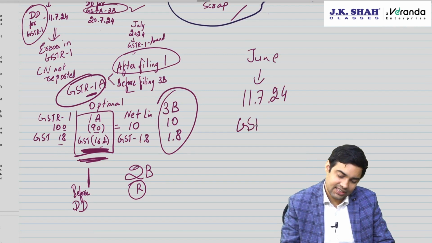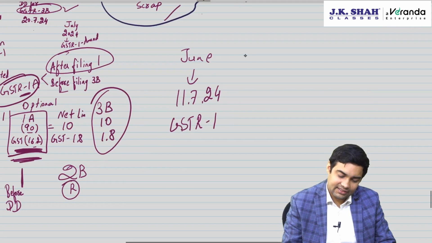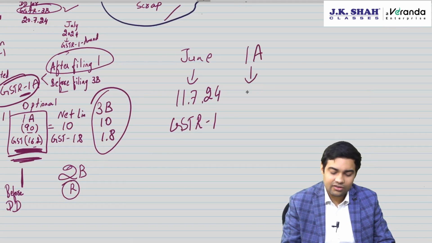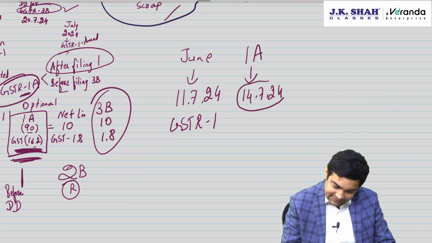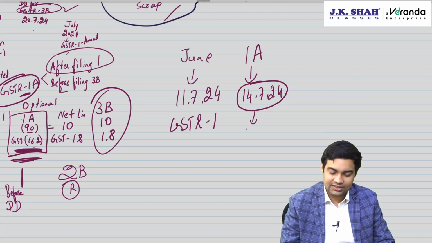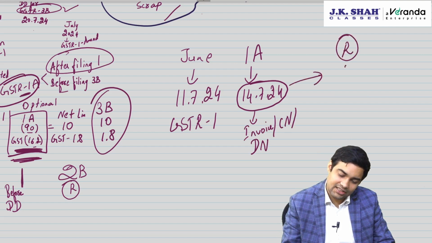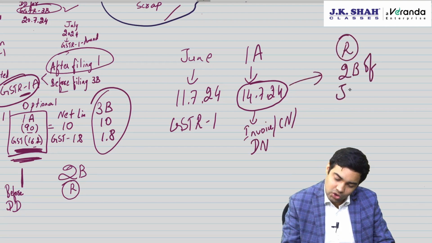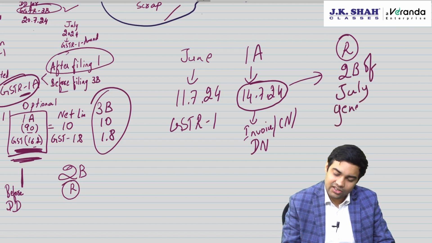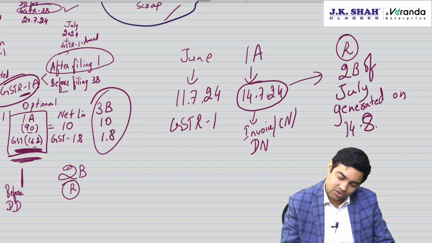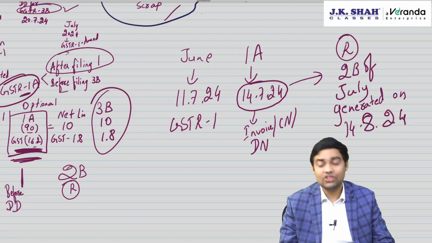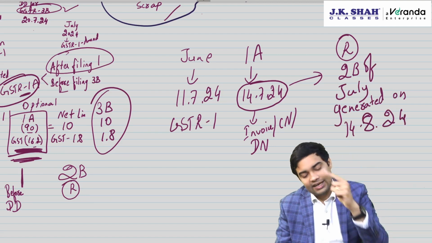I filed GSTR 1 and then I filed GSTR 1A on 14/7/24. Then this invoice or credit note or debit note will come in the recipient's 2B of July, generated on 14th August 2024. It will not come in June 2B. It will come in July 2B.